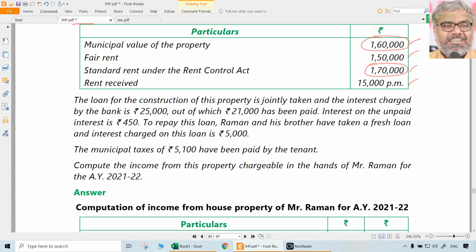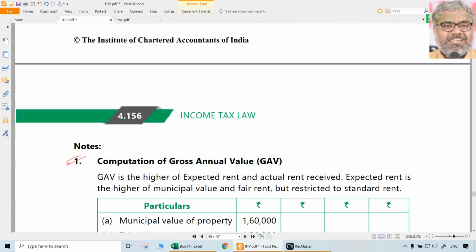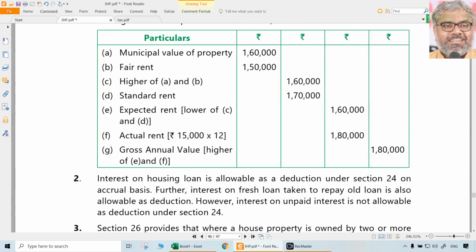Then whichever is lower, that is 1,60,000 only. So that is the 2 steps here. First, 160 and 150, which is higher, 160. Then 160 and 170, which is lower, 160. That should be compared with actual rent. Actual rent how much? 15,000 per month means 1,80,000. In this, whichever is higher. So gross annual value will be higher of these two.